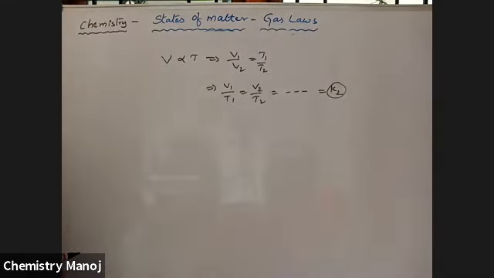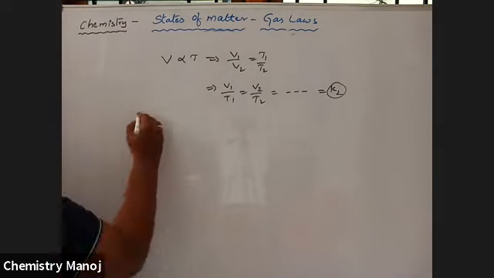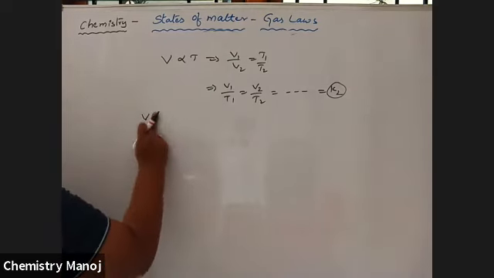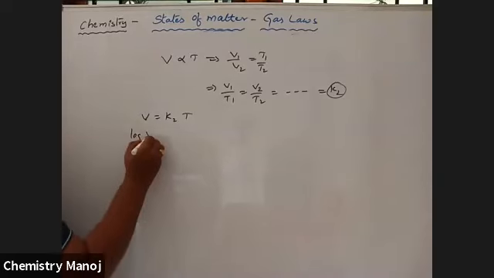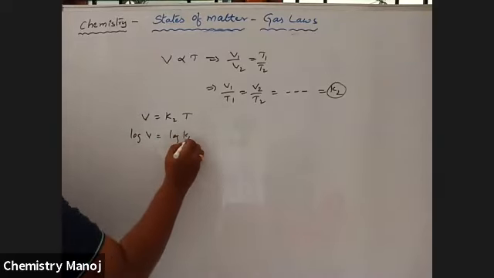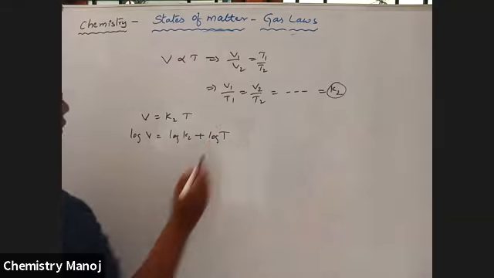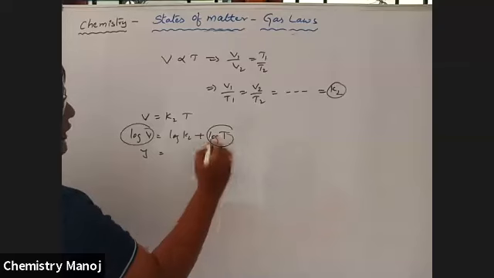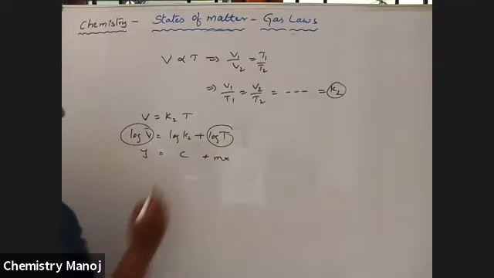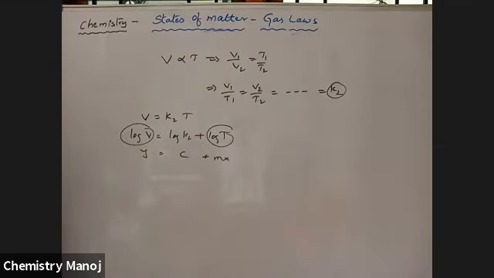Now V is equal to K2 T. Apply log on both sides. Log V is equal to log K2 plus log T. It is in the form y is equal to mx plus c.